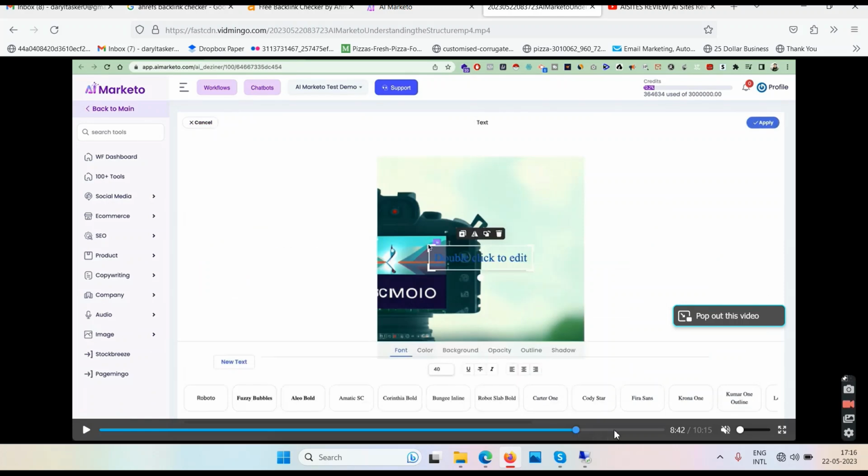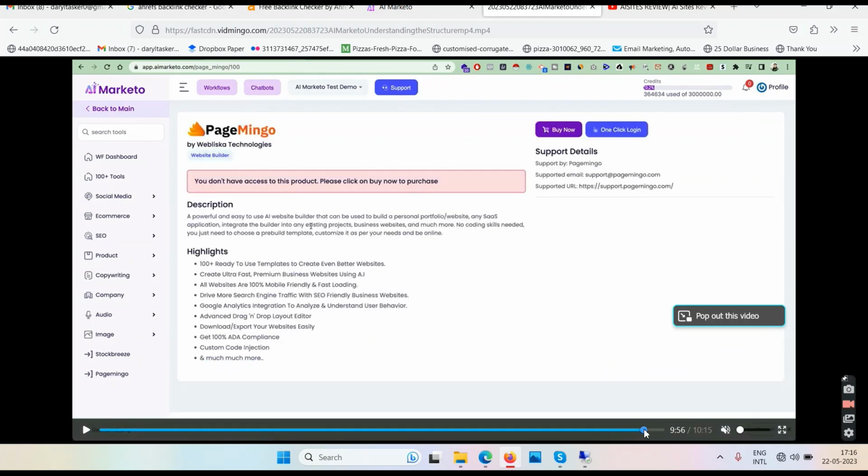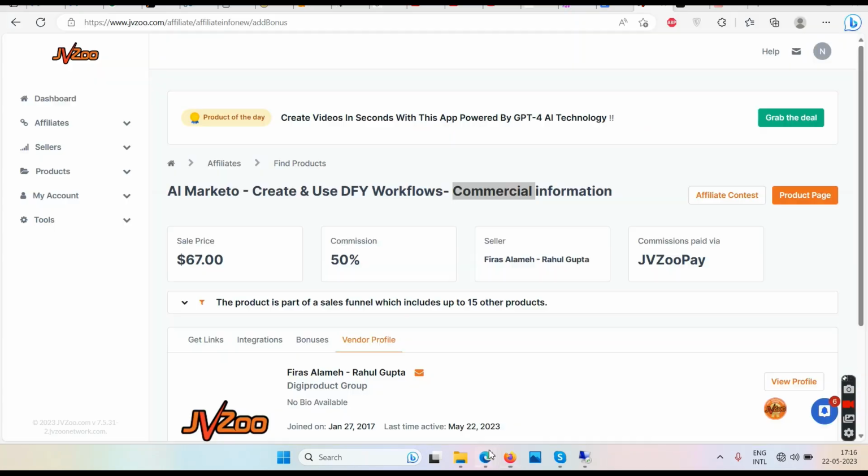You can get text to speech. Okay, and then you have some kind of image editor. Again, I don't know. What I don't understand is, how can you sell this to somebody for $67? It's not worth it. For me, I would say it's not worth it. But again, they have their own reasons to sell this.